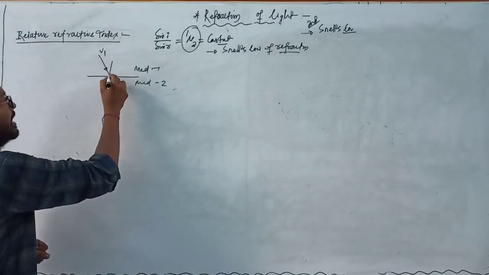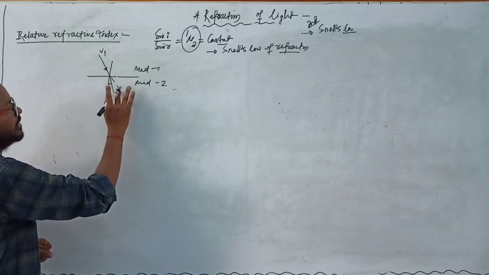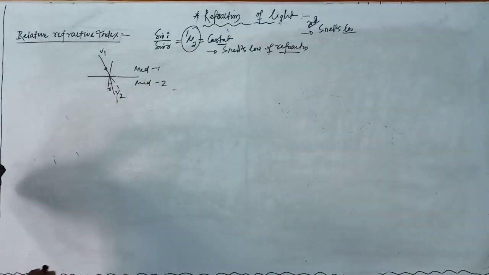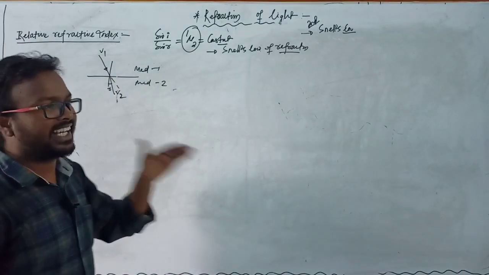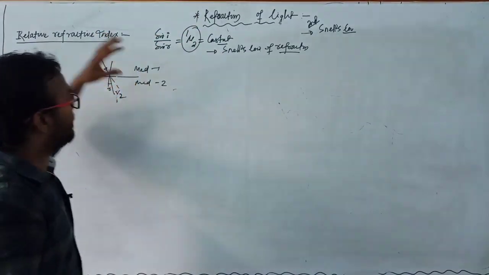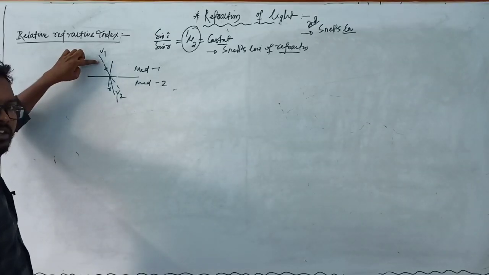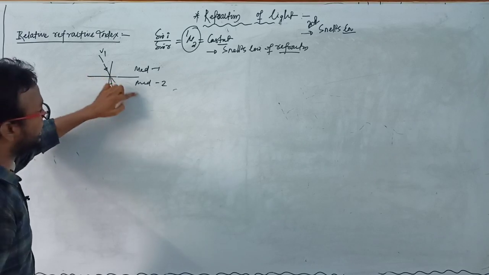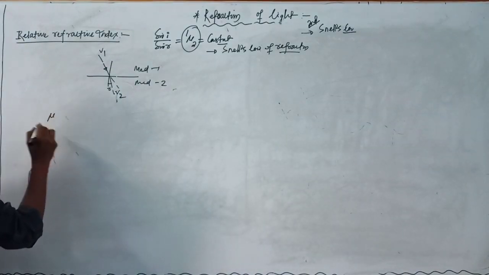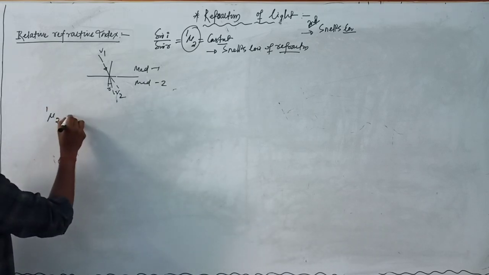and here this is normal, and this is angle of refraction r, and this is the velocity in second medium, that is v2. And the relative refractive index of second medium with respect to first medium is defined as the velocity or speed of light in first medium to the speed of light in second medium. That means here we can write the refractive index of medium 2 with respect to medium 1, and which is